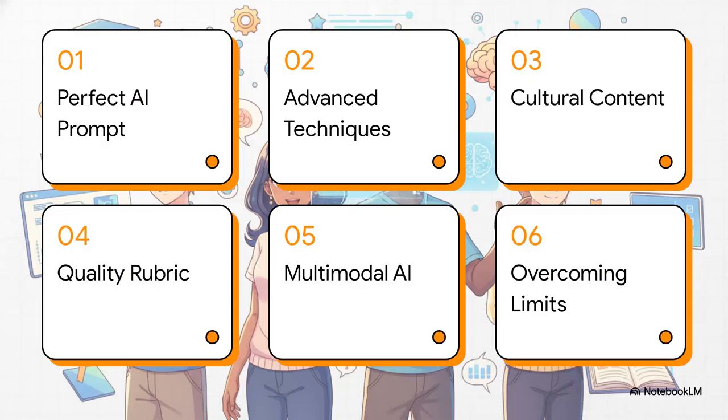Here's the agenda for our masterclass today. We'll cover 1. The perfect AI prompt. 2. Advanced prompting techniques. 3. Crafting cultural content. 4. The AI quality rubric. 5. Mastering multimodal AI. And 6. Overcoming generative limits. Let's get right into it.